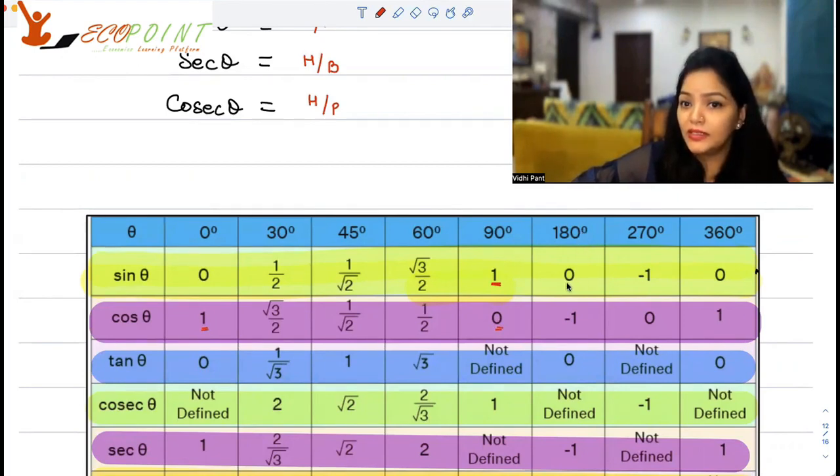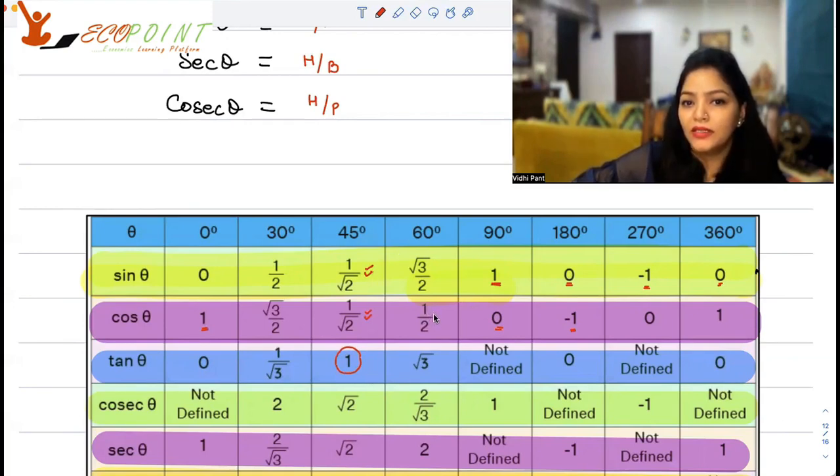Sine 180 is 0, and cos 180 is minus 1. Sine 270, that is adding 90 to 180, you will get minus 1, a negative quadrant. And then at 360 again you will get 0. For cos, it starts with 1, then you have root 3 by 2. It goes opposite basically. So root 3 by 2, 1 upon root 2. So cos theta and sine theta are equal at 45 degree. That's another important thing. And because of which tan theta, since tan theta is actually just the ratio of sine theta and cos theta, you will get 1.